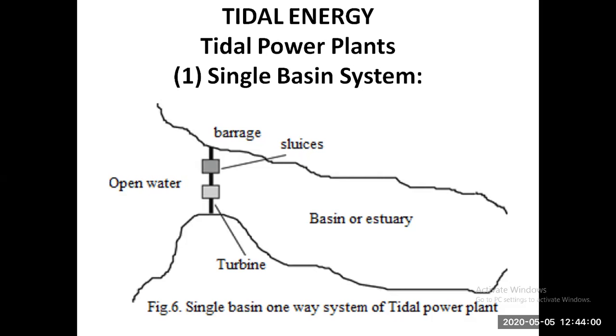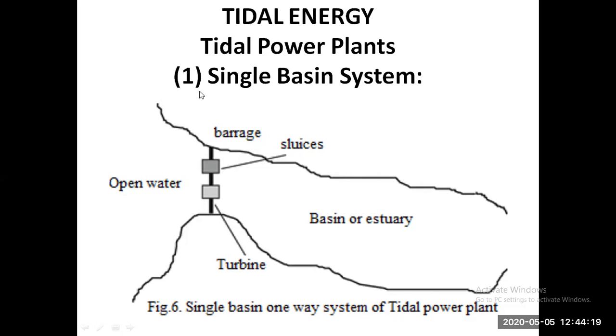As you can see here, a single basin system utilizes only one basin. This is a segregated part of the coastal region, as I can draw here.